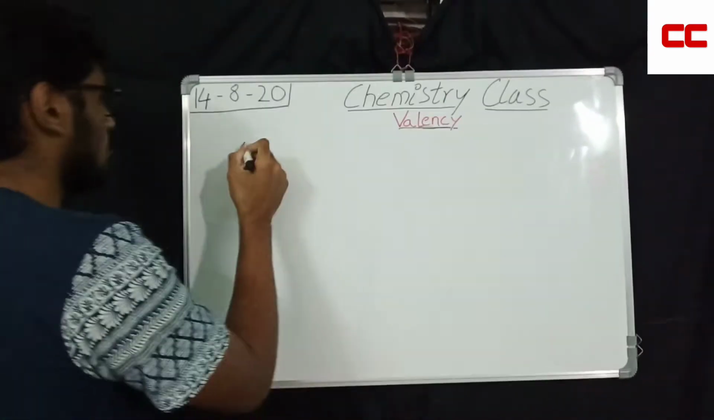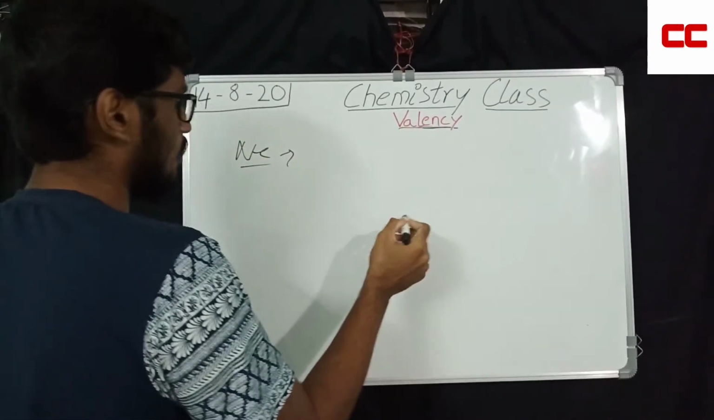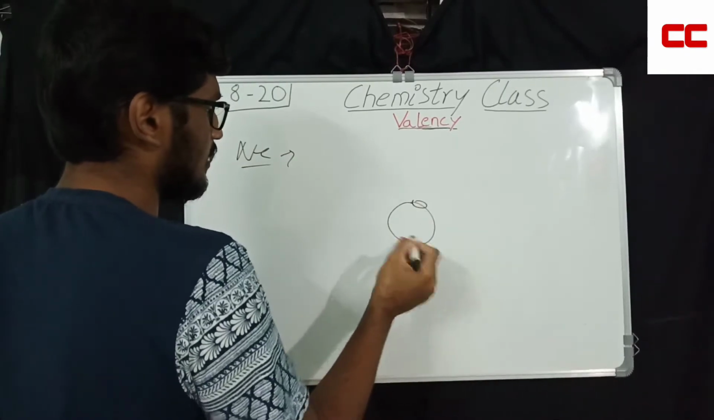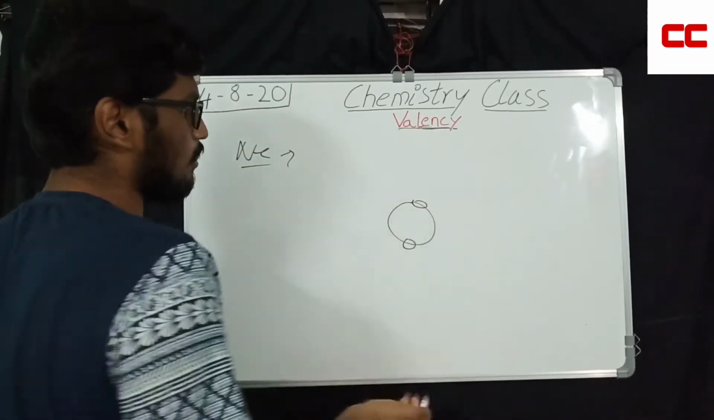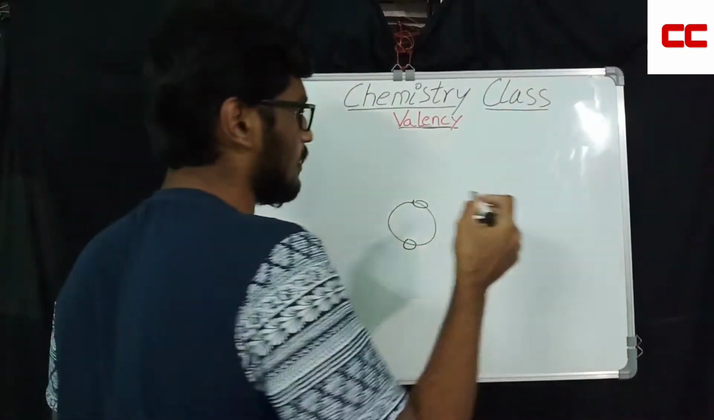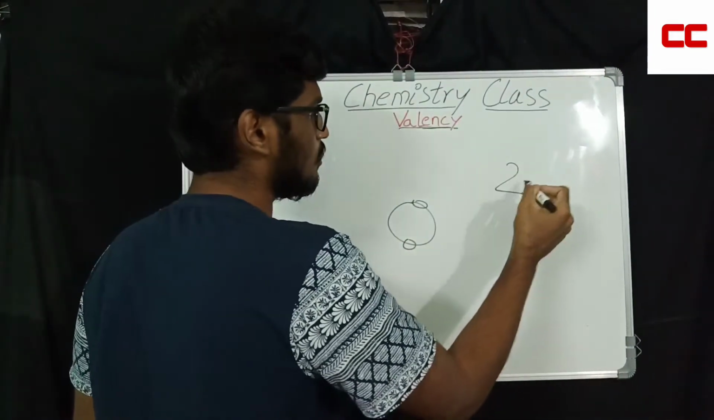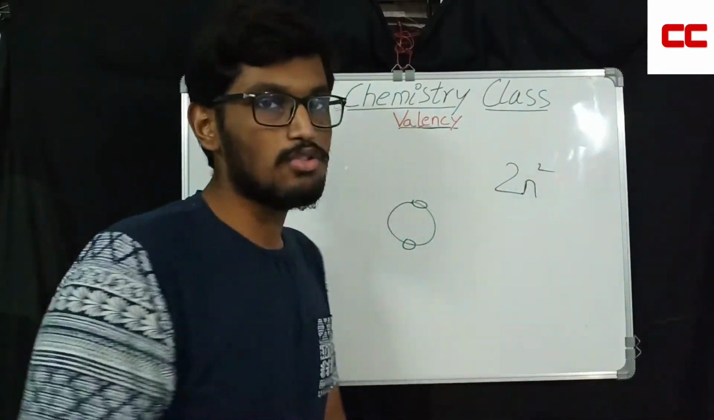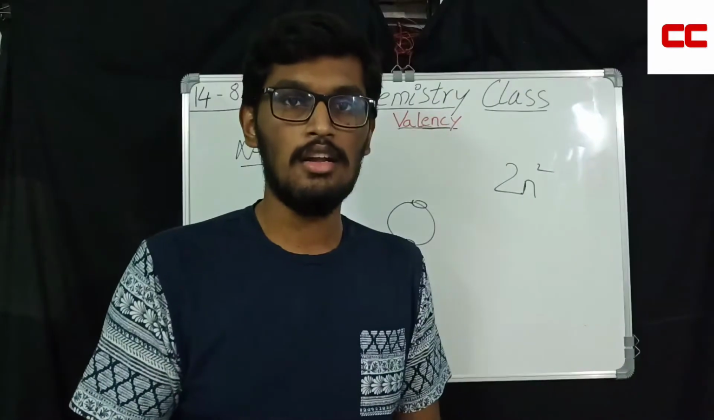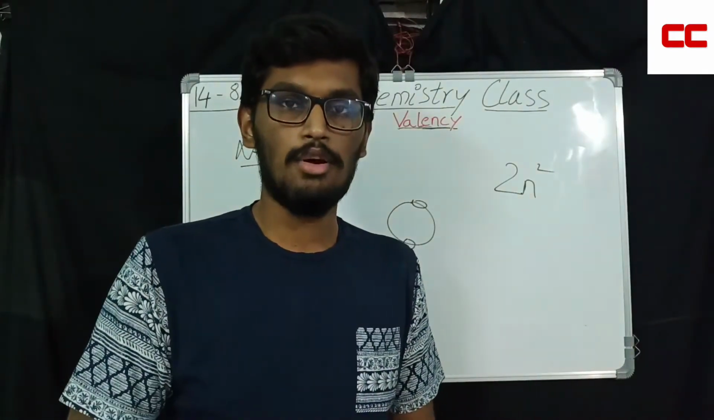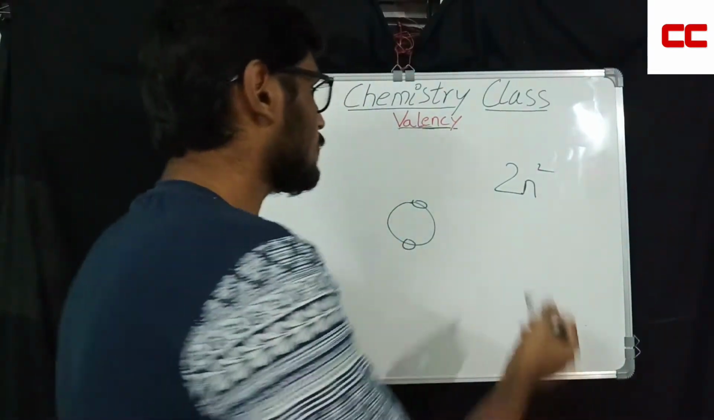So now coming to neon. Neon is 10. It's simple actually. The first thing is, in the first shell, only 2 are allowed. Why only 2 are allowed in the first shell, if you ask me? In the last class we have discussed 2n square. And those who did not watch the last lecture, I'll leave the link in the description down below. Please go and watch.